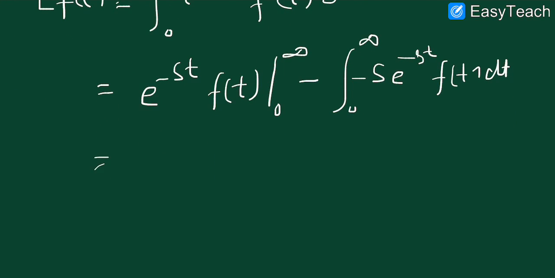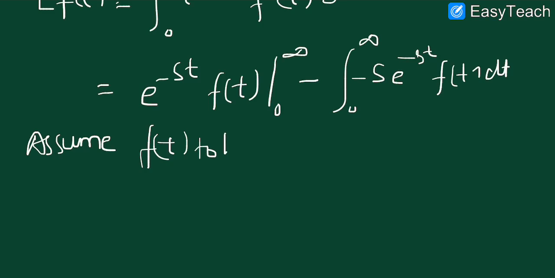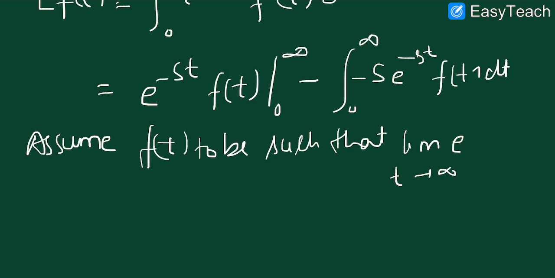If we take the first term as this one, now we have to assume certain things: assume f(t) to be such that the limit as t tends to infinity of e power minus st f(t) is 0.